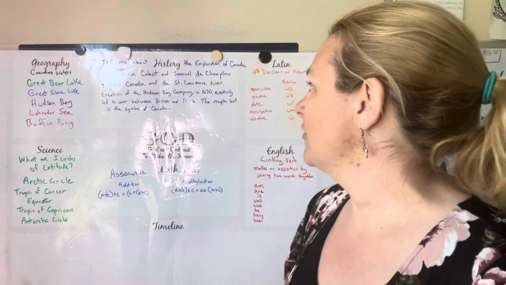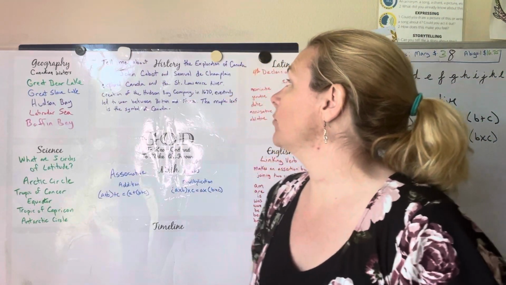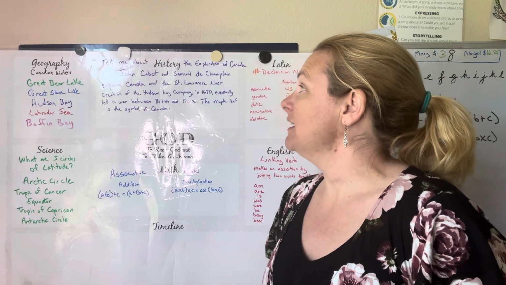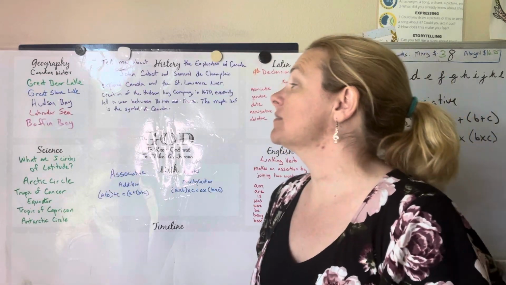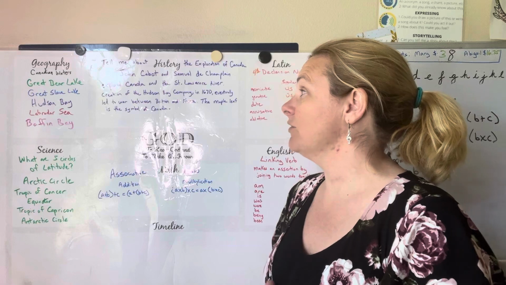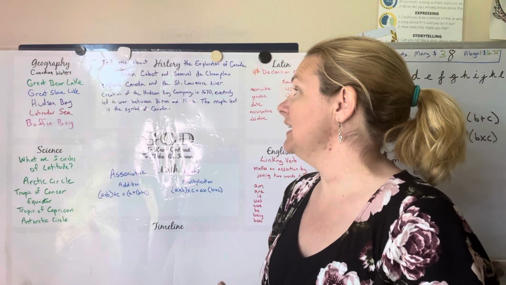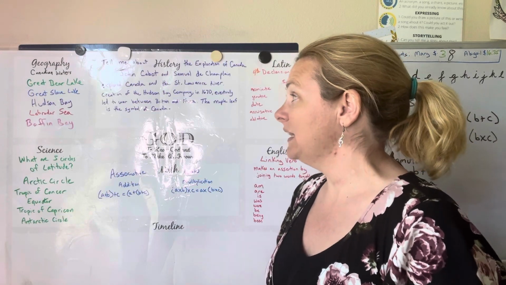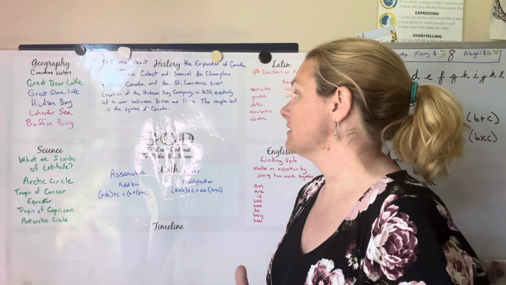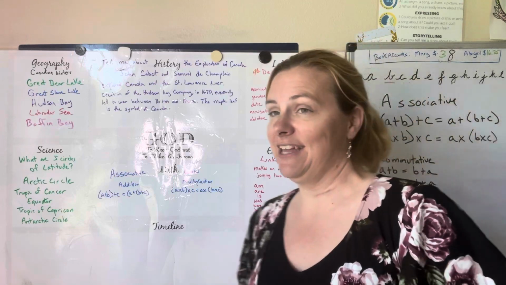All right, over to our history. Tell me about the exploration of Canada. John Cabot and Samuel de Champlain explored Canada and the St. Lawrence River. Creation of the Hudson Bay Company in 1670 eventually led to the war between Britain and France, and the maple leaf is the symbol of Canada.